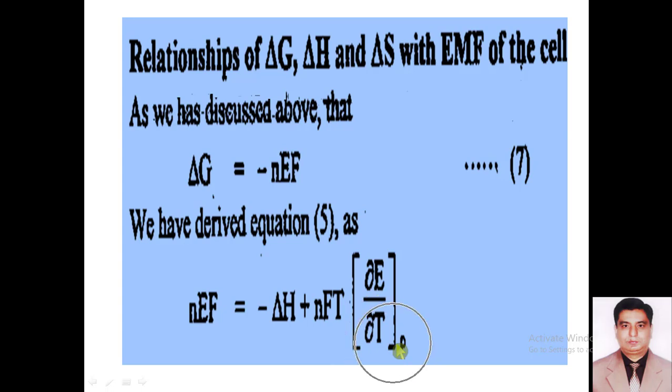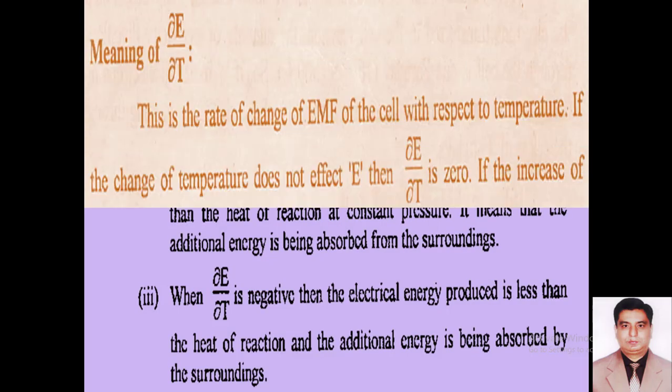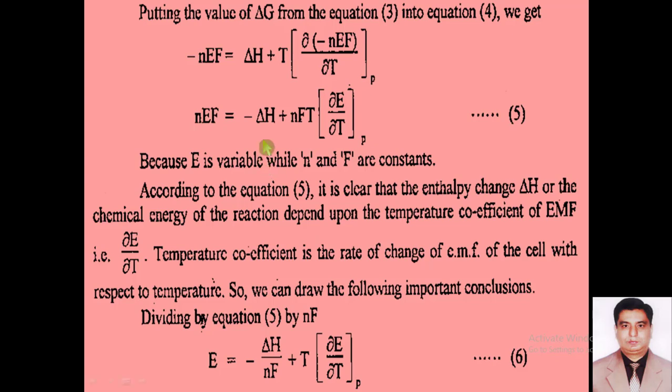This is equation number 5, from where we started the temperature coefficient.